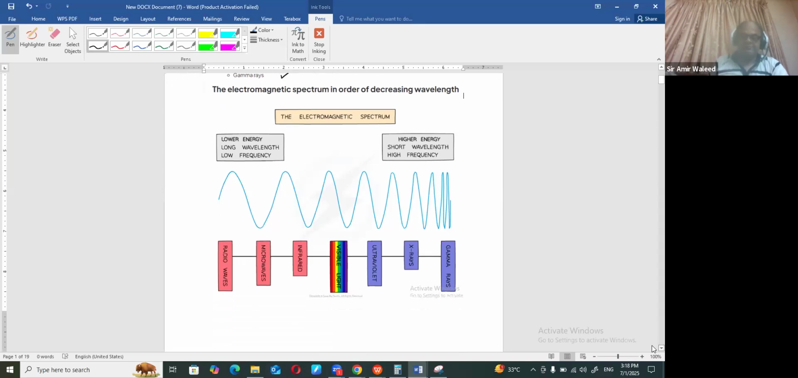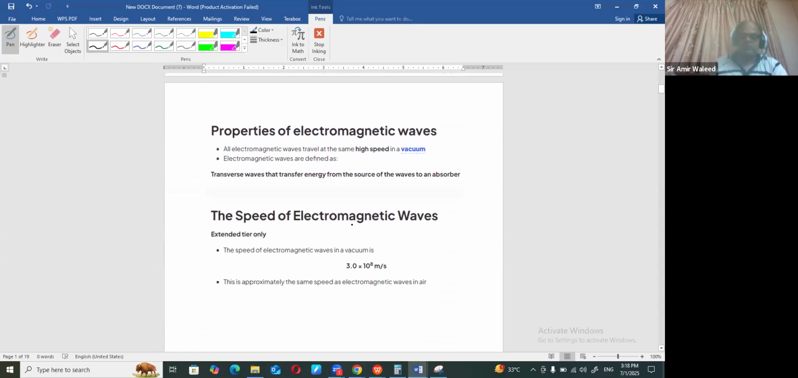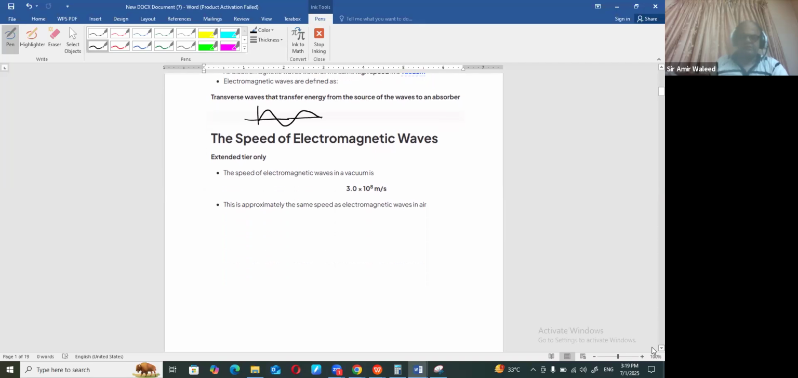Now, properties. The first property that is common in all of them is they can easily pass through the vacuum because they are moving with the speed of light. And they are all transverse waves, like they are moving in such a way that the particles of the medium travel perpendicular to the propagation direction or movement of the wave. And all the waves are moving with the speed of light, which is approximately, it's just an approximate value.